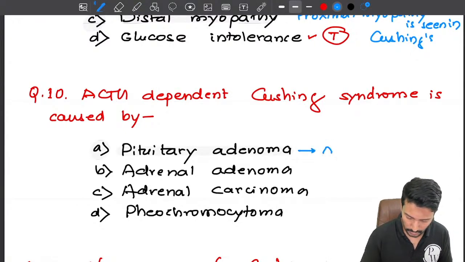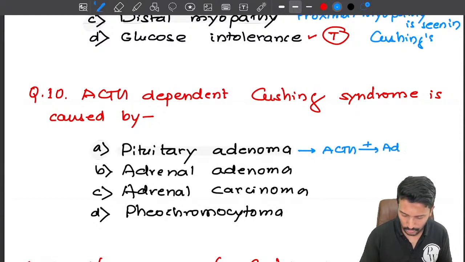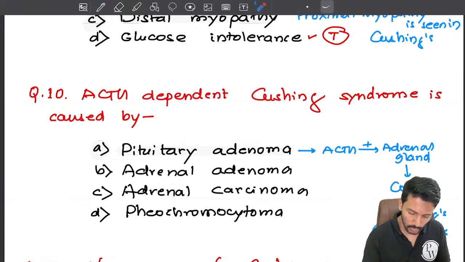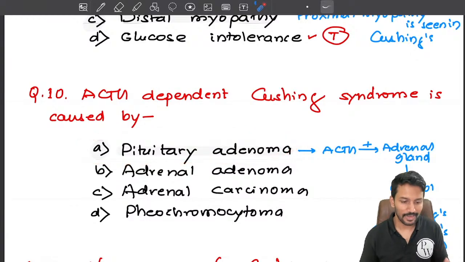This ACTH will stimulate the adrenal gland to produce cortisol. This cortisol leads to Cushing's syndrome, and this is what we also call Cushing's disease. Cushing disease is nothing but Cushing syndrome due to an ACTH producing pituitary adenoma.